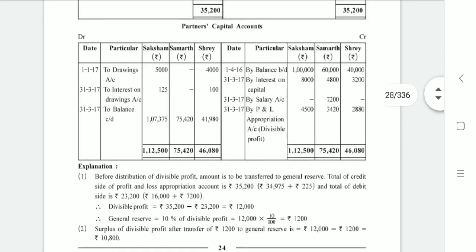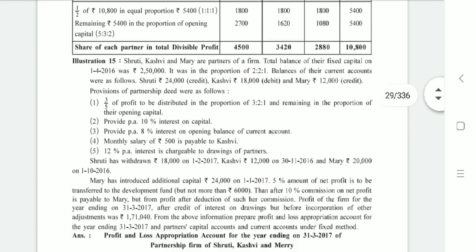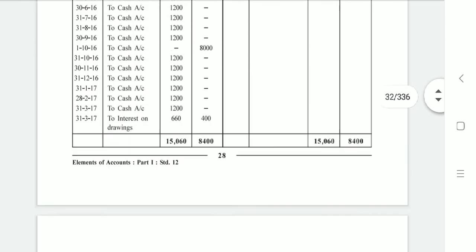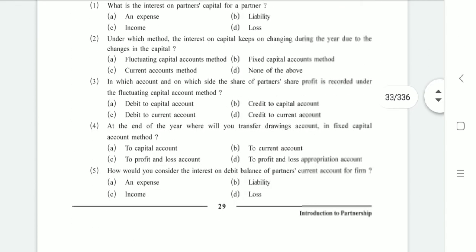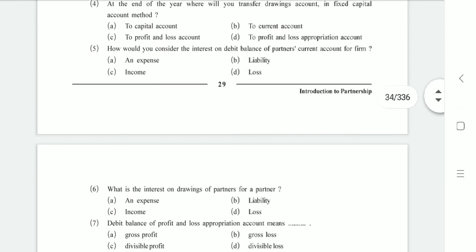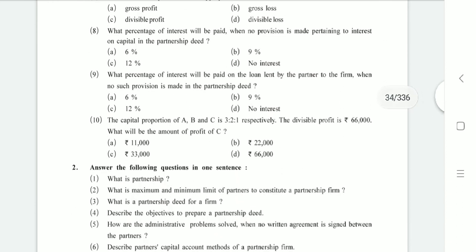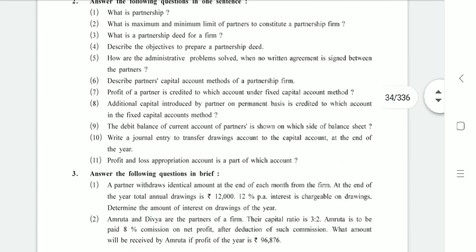There are ample illustrations that we are going to understand. We are not going to do long sums in this chapter. The long sums given in this chapter are also given in chapter 2. I mean, they are a part of the long sums of chapter 2. So we'll understand it directly during that time.